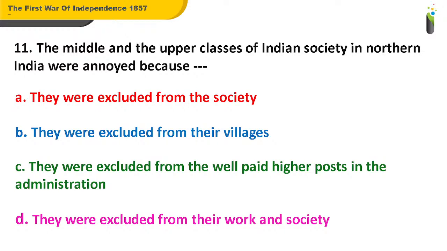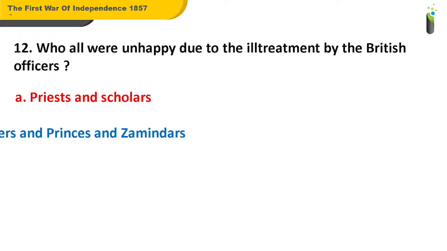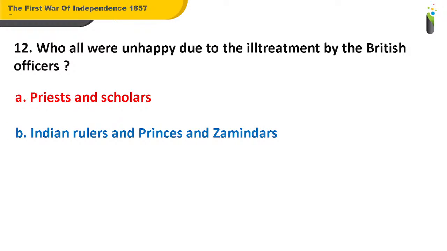So, the answer for question number 11 is C. The middle and the upper classes of the Indian society in northern India were annoyed because they were excluded from the well paid higher posts in the administration. Now, coming to question number 12, who all were unhappy due to the ill treatment by the British officers? A. Priests and the scholars. B. Indian rulers and princes and zamindars. C. Soldiers. D. All of the above.